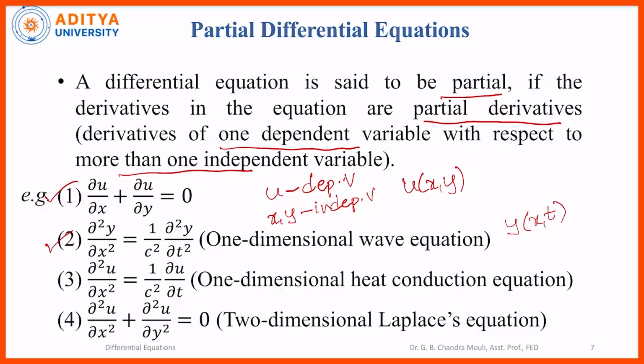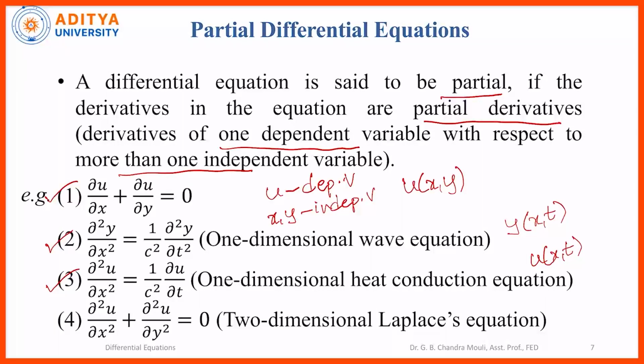And the third example, which is again a famous partial differential equation, is the one dimensional heat conduction equation. We come across this in the case of heat flow in a rod. In this equation, u is the dependent variable, which is a function of x and t. So we have two independent variables x and t and one dependent variable u.